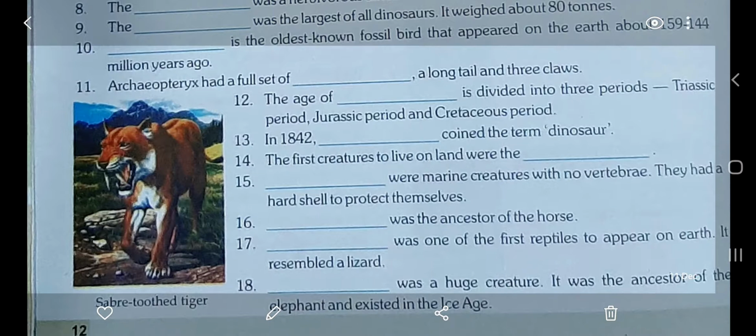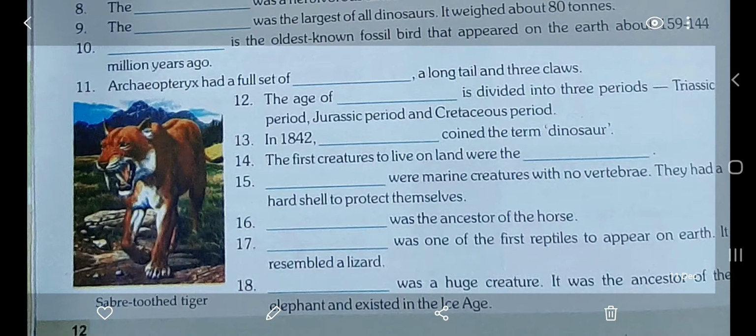Okay. Now come to question number 15. Dash were marine creatures with no vertebrae. They had a hard shell to protect themselves. So what kind of creatures were these? They were ammonites. Ammonites. Come to question number 16. Dash were the ancestors of the horse. So sorry, I already discussed this.